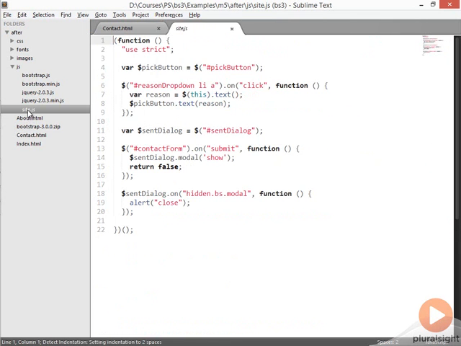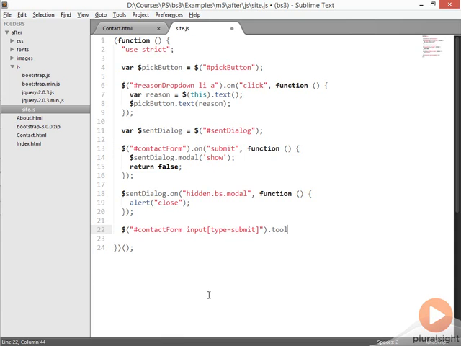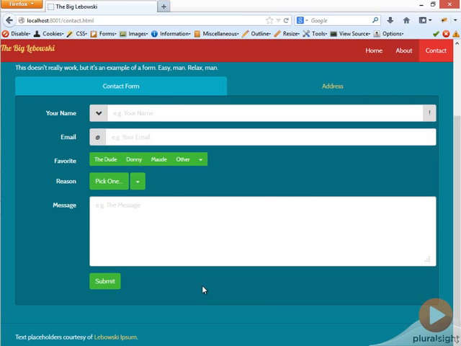So we open up that site.js again. Let's go ahead and look for our contact form input type equals submit, because that's the type of control. And then we're just going to call tooltip as the jQuery plugin that Bootstrap supports for doing tooltips. Now when we refresh, if we hover over, we're going to get that tooltip with the style that's shown there. By default, the tooltip's going to be on the top of the container that you're using the tooltip for. And this isn't just for buttons, it could be really for any part of your UI that you want. It's going to give you the capability of making a very simple tooltip.